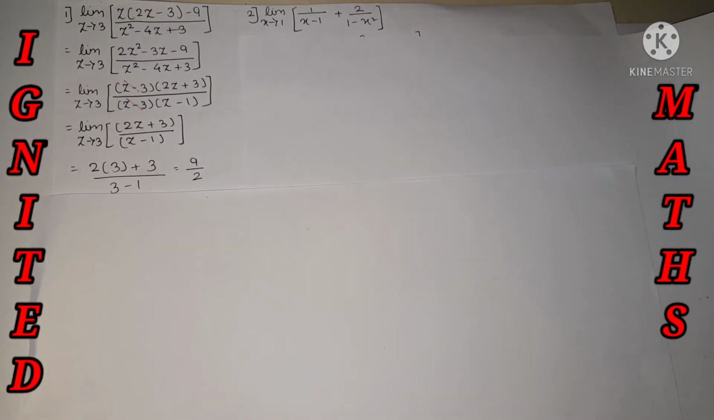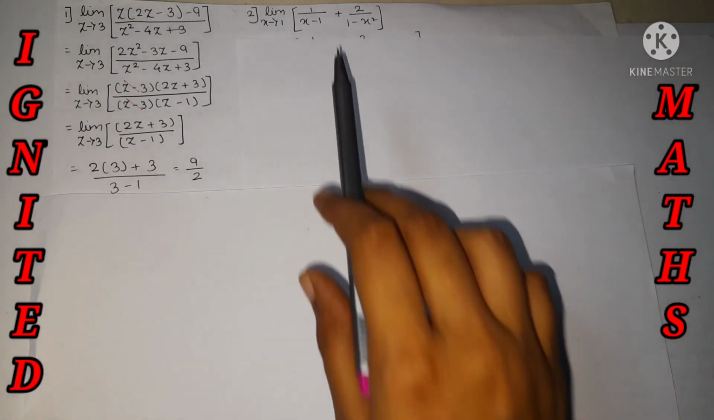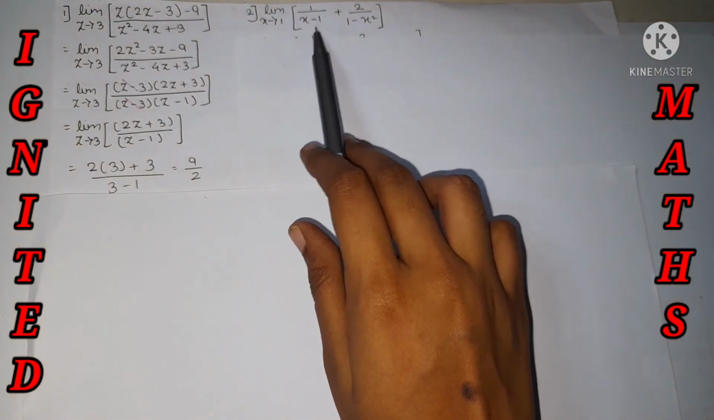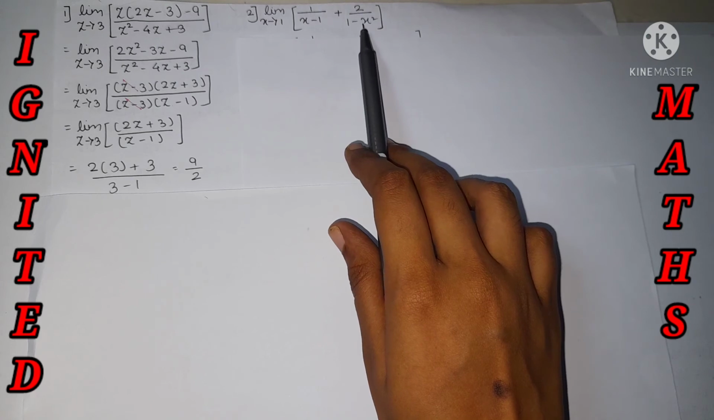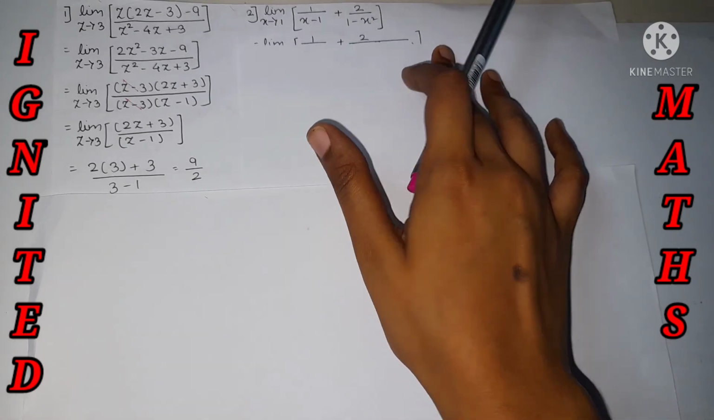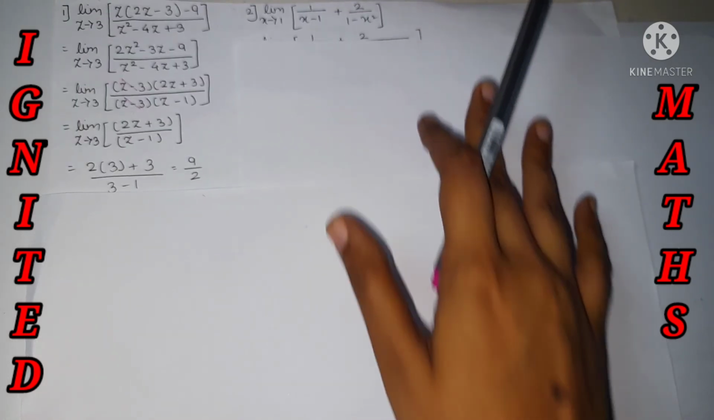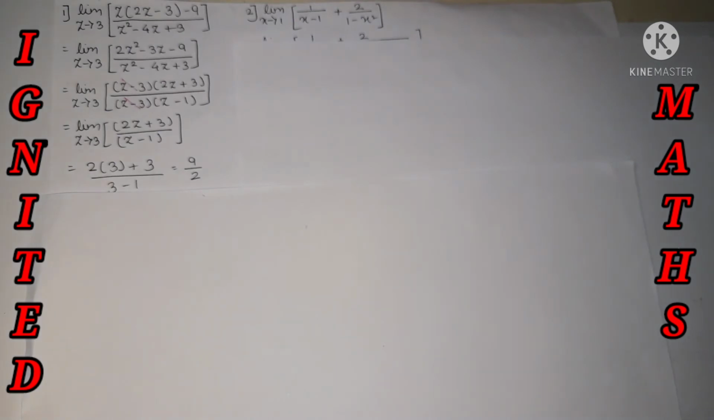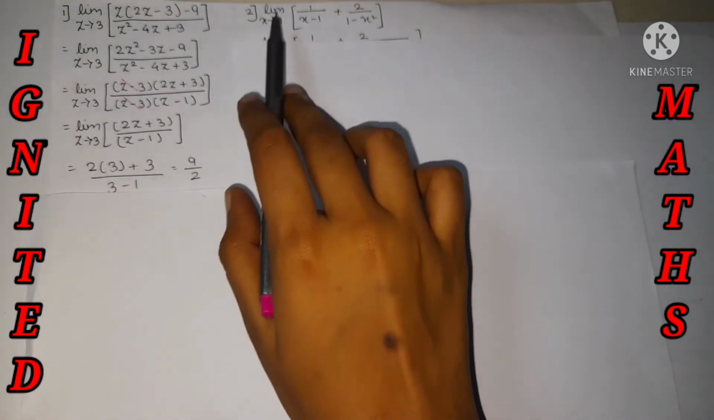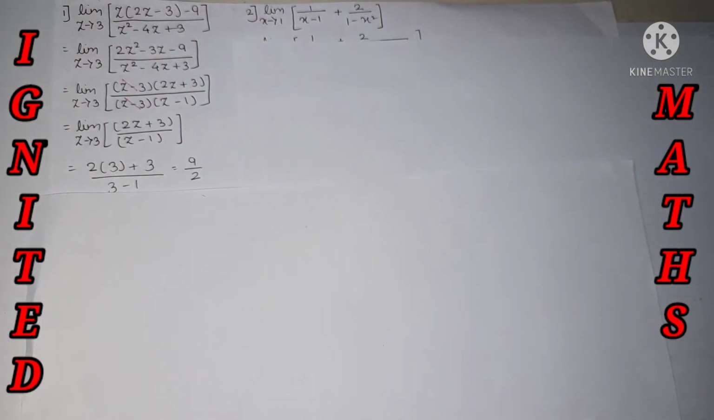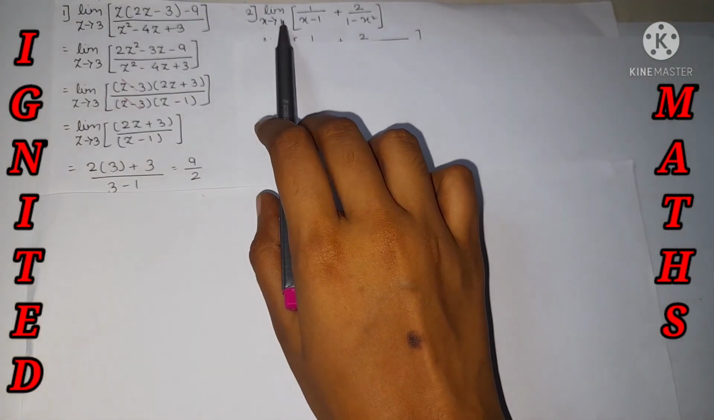Over here I have taken the second question. Limit x tends to 1, 1 by (x minus 1) plus 2 by (1 minus x squared). Okay, so over here we can use the factorization method. We can find it, but it's in the form of numerator and denominator. Just put the value 1 over here.